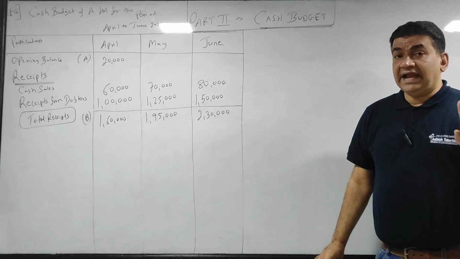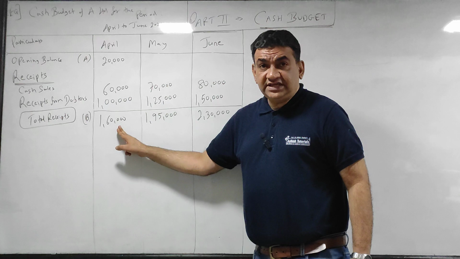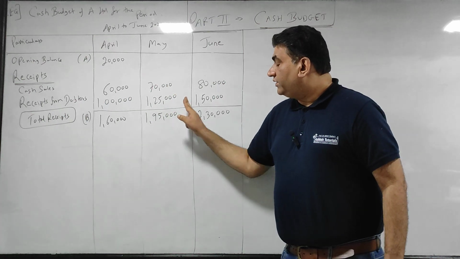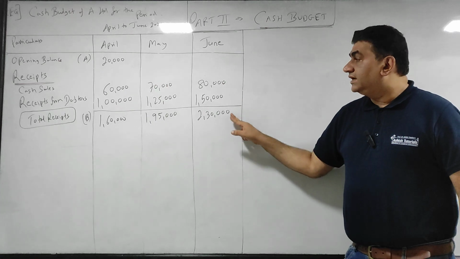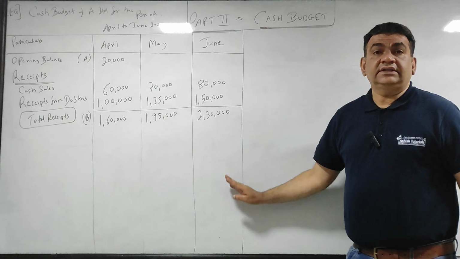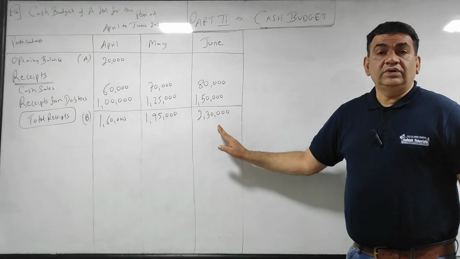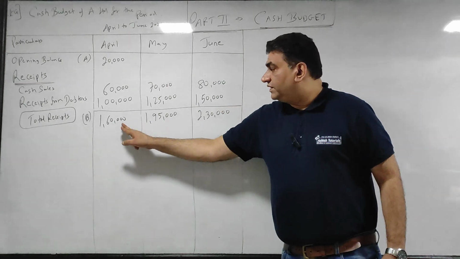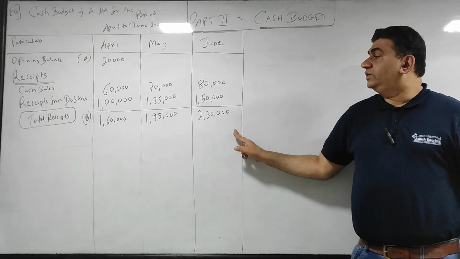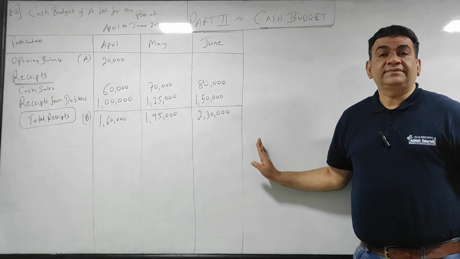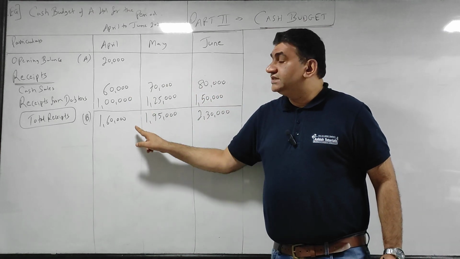Getting it guys? I'll repeat. 60 plus 1 lakh, 160. 70 plus 125, 195. 80 plus 50, 2 lakh 30,000. So 160, 195 and 2 lakh 30. I'll repeat again. Forget the opening balance. Just take the total of receipts.